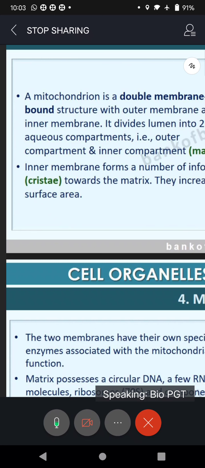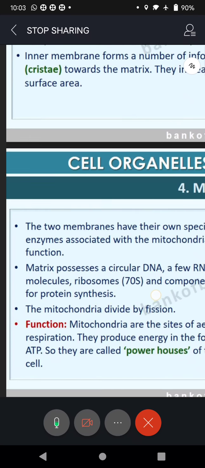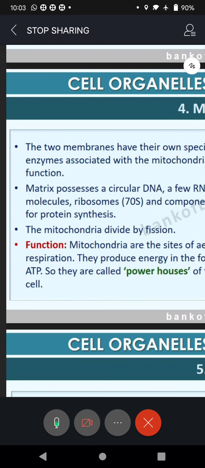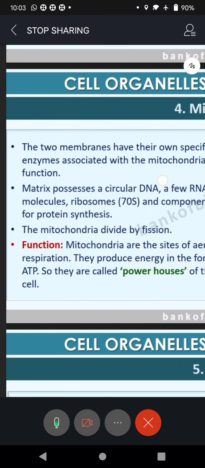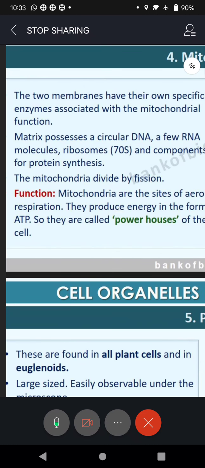So what is the purpose of this infolding of the inner membrane or formation of cristae? This is to increase the surface area. The two membranes have their own special enzymes associated with mitochondrial function. The matrix possesses a circular DNA, a few RNA molecules and ribosomes, as we have seen just now.